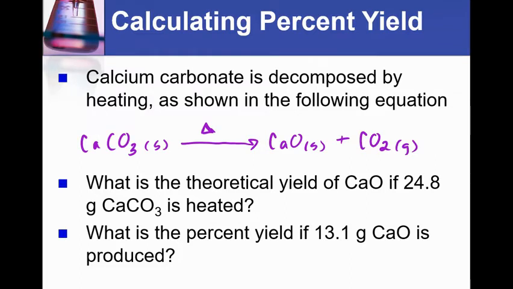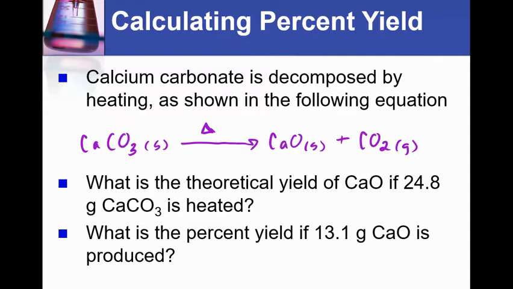Okay, calcium carbonate is decomposed according to the following reaction. So calcium carbonate is CaCO3. It is an ionic compound and it is solid at room temperature. Calcium carbonate is something that you see all over the place. If you see a parking lot that has rocks in it that are white, that's probably calcium carbonate. If you have a teacher who uses chalk in your classroom, that's a lot of calcium carbonate in there too. When you heat it, you get calcium oxide and carbon dioxide gas.